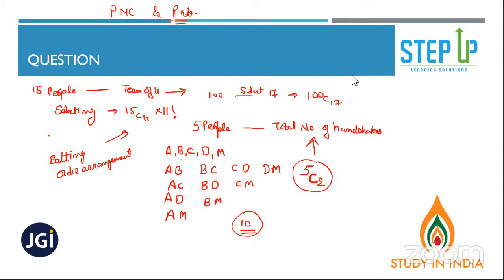So if 10 people are there, what will be the total number of handshakes, if they have to shake hands amongst each other? No, no, no, no. 10C2 is not 20. Come on, man. People relax. 10C2 is 10 into 9 by 2. 45 would be your answer.